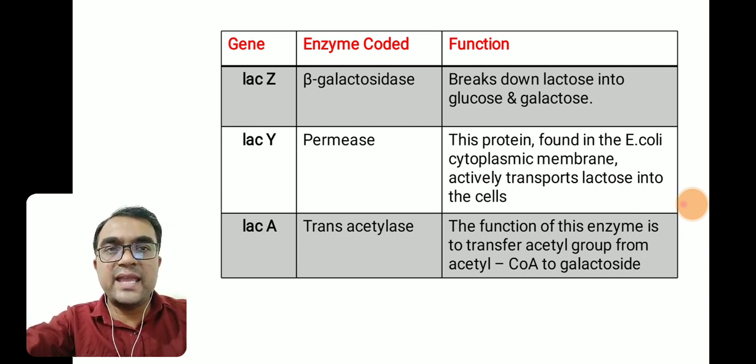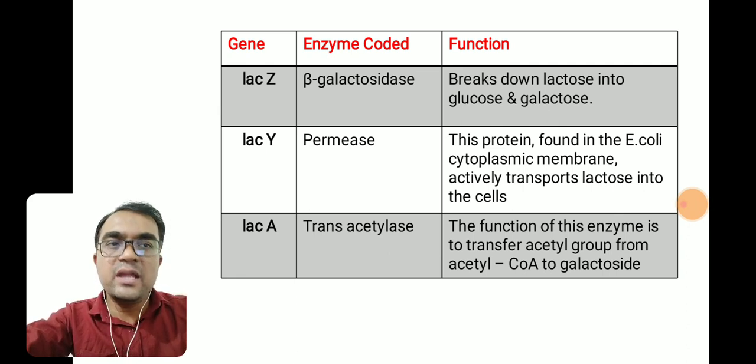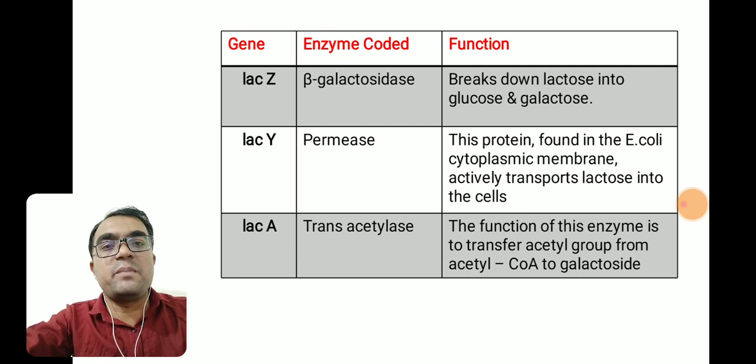The third one is the LAC-A gene, which is responsible for production of the transacetylase enzyme. This enzyme transfers an acetyl group from acetyl-CoA to the galactose side. All three are important structural genes coding three different enzymes, and together these enzymes are involved in lactose metabolism.